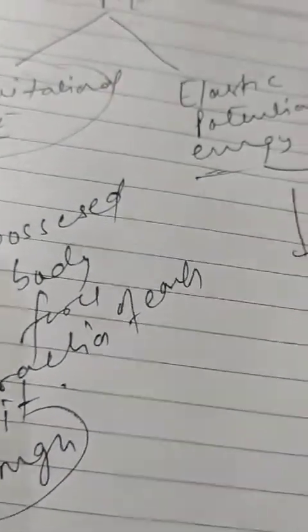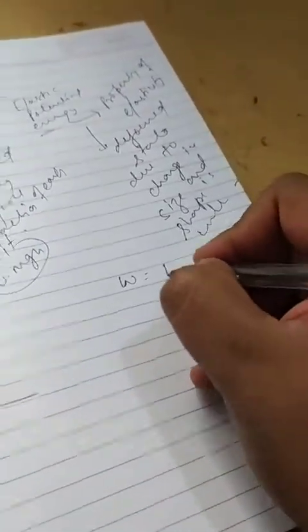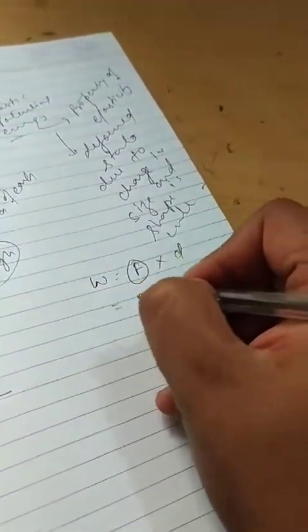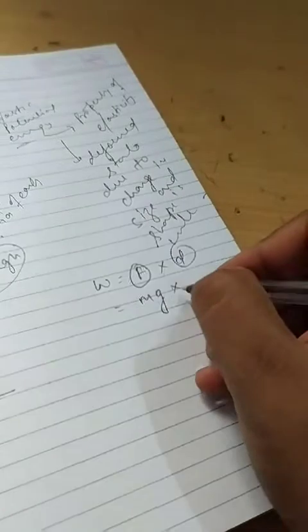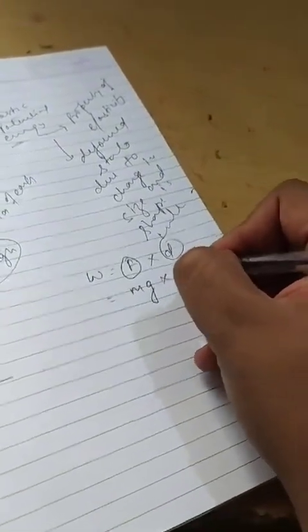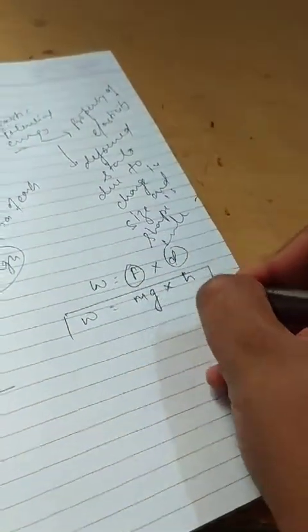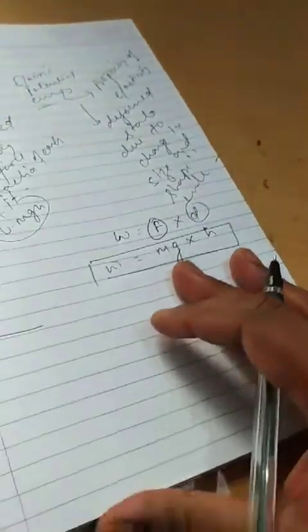Okay. And if we talk about the work done, in the whole, we can define W equal to force into displacement. So this force will be m into g, and this displacement will be h. So this work done will be mgh.